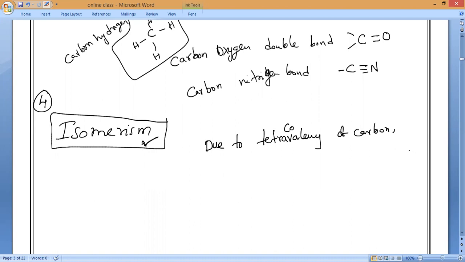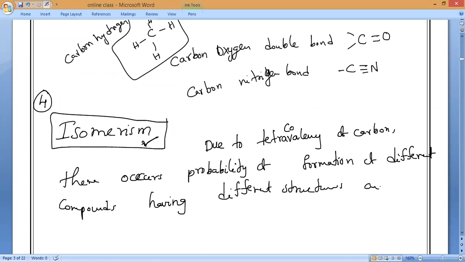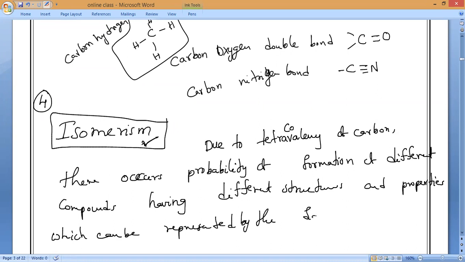So due to the tetracovalency of carbon, there occurs the probability of formation of different compounds having different structures and properties which can be represented by the same chemical formula. Have you all understood, everybody?